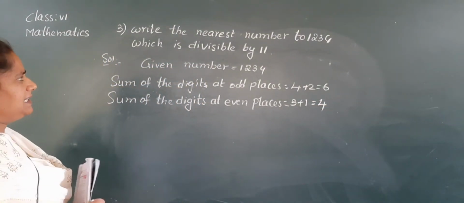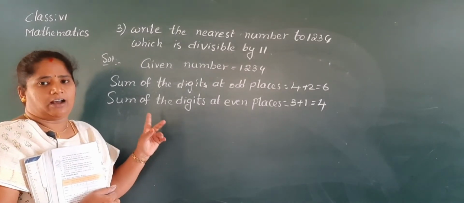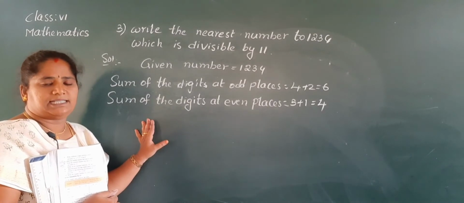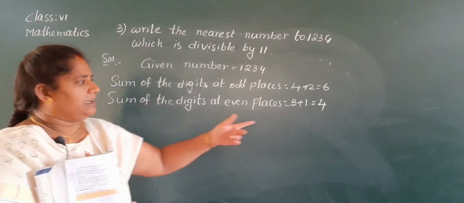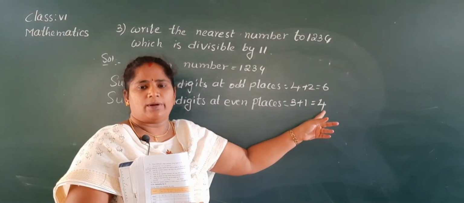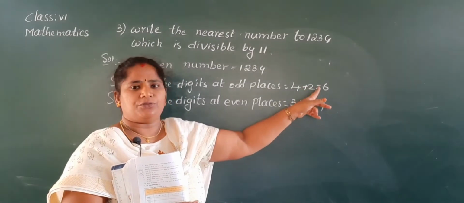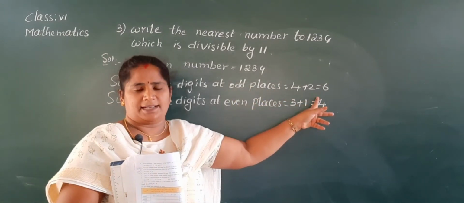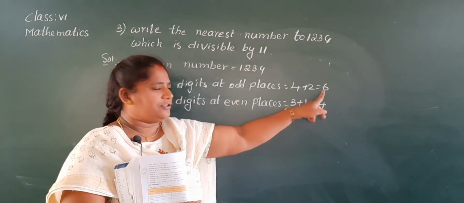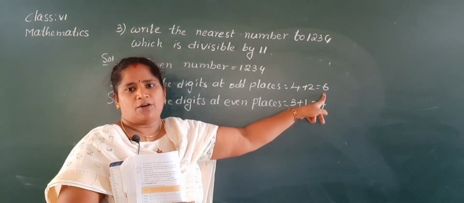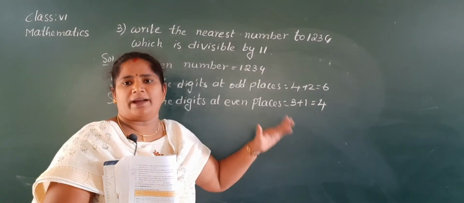Okay, ma? But when is a number divisible by 11? If the difference between the sum of the digits at odd places and the sum of the digits at even places is equal to 0 or a multiple of 11, then that is divisible by 11. But here, if we find the difference, 6 minus 4 equal to 2, and that is not divisible by 11, isn't it? So you have to subtract 2 from the sum of the digits at odd places, then it is equal to the sum of the digits at even places. See, if you subtract 2 from 6, 6 minus 2 is 4. It must be equal to the sum of the digits at the even places. Then 4 minus 4 equal to 0.